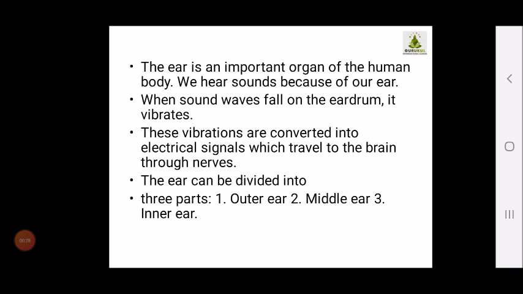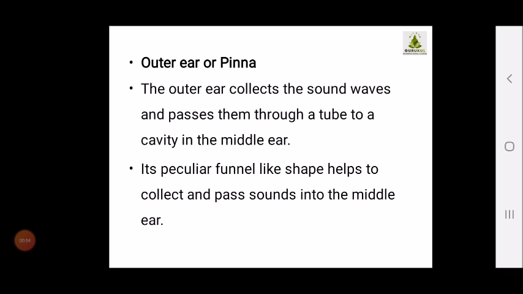Children, we all know that we have 5 sense organs, and out of those, the ear is an important organ. We hear sound because of our ears. When sound waves fall on the eardrum, it vibrates. These vibrations are converted into electrical signals which travel to the brain through nerves. Your ear can be divided into 3 parts: the outer ear, the middle ear and the inner ear.